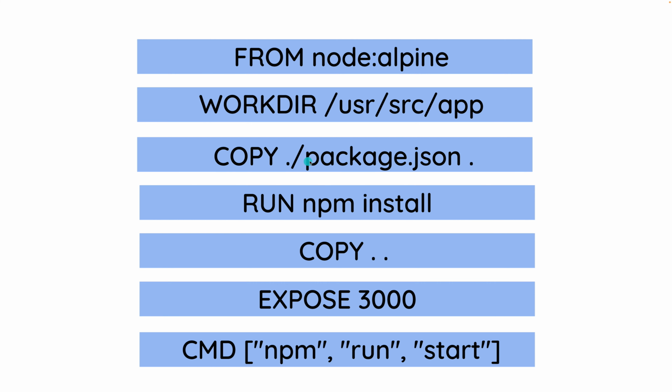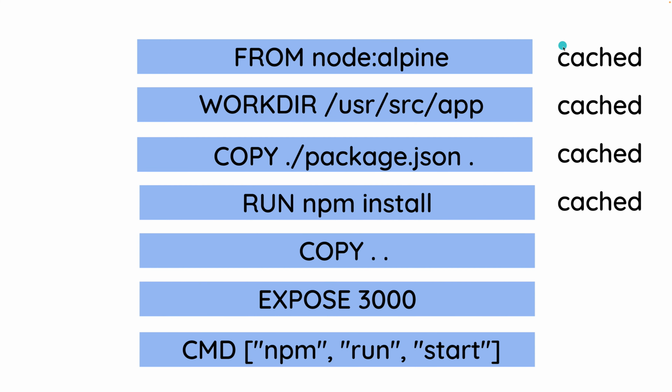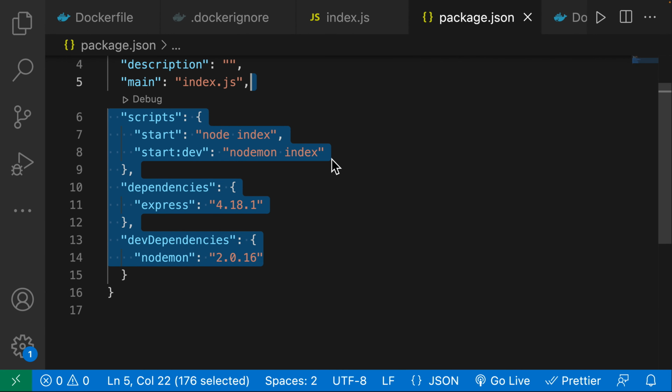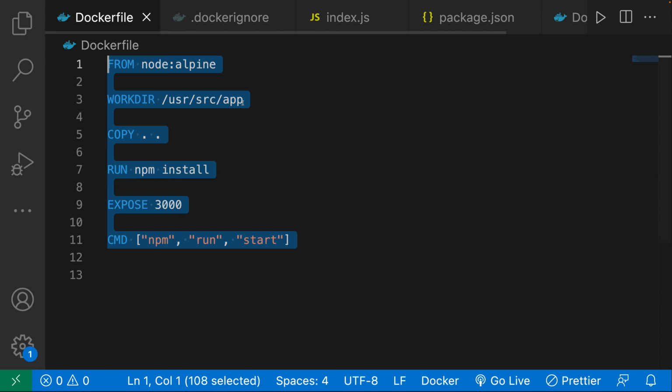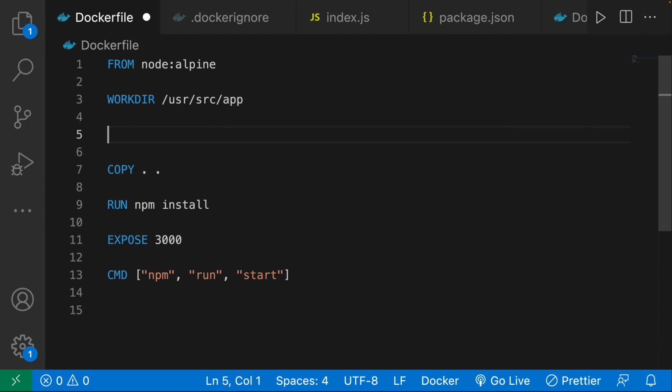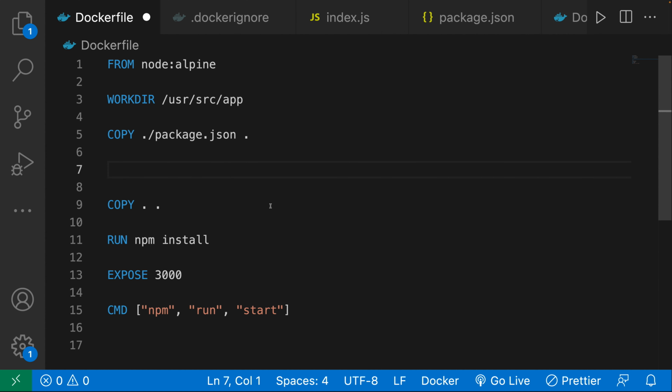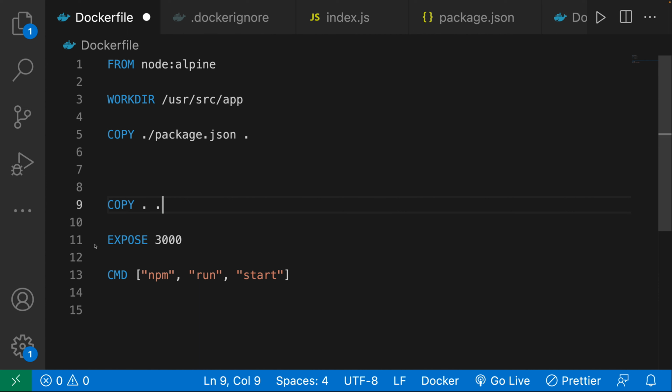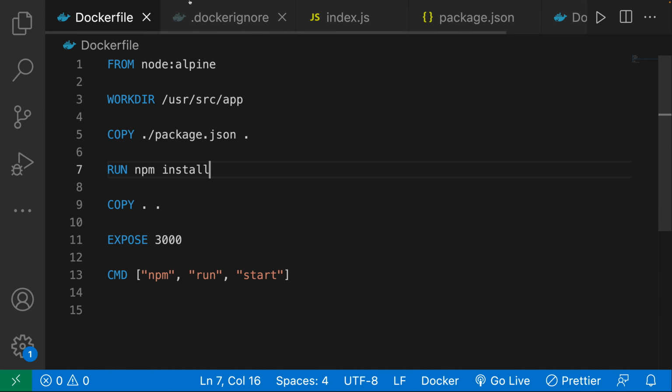Now let's say we do make a package.json change. Well, in this case, we actually do want to run npm install. So that is okay. So it would look something like so. All right, so let's go ahead and do this now. So I'm going to say, instead of copying everything, copy first the package.json into the working directory. And then here, I want to run npm install.